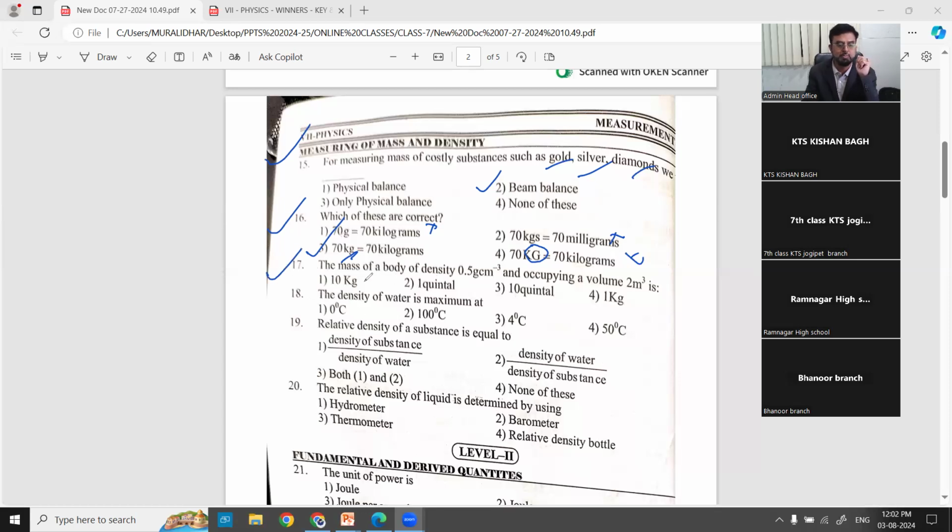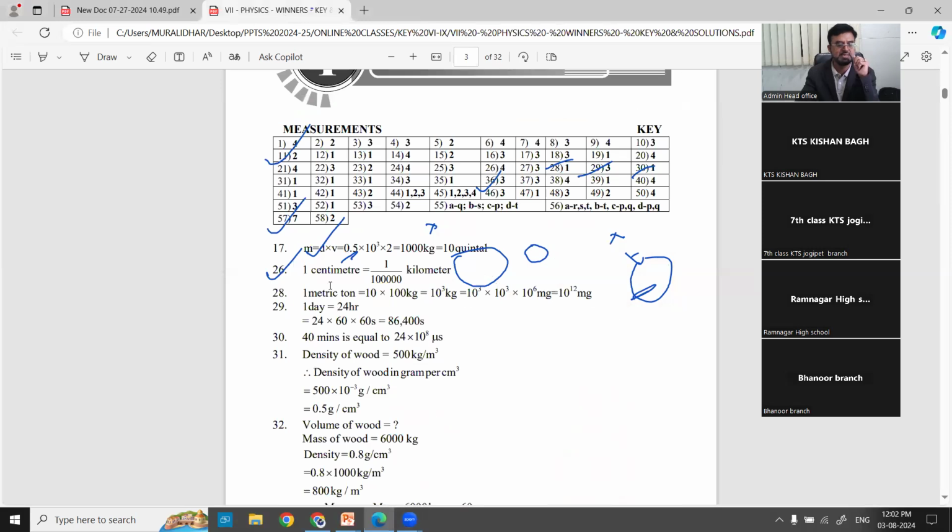17th one. The mass of a body of density 0.5 times 10 power 3. Density is given, volume is given. Volume is given in meter cube. So what can we do? We have to convert them, both into the same system. One is in one unit, the other is in another. See, the solution is given here.